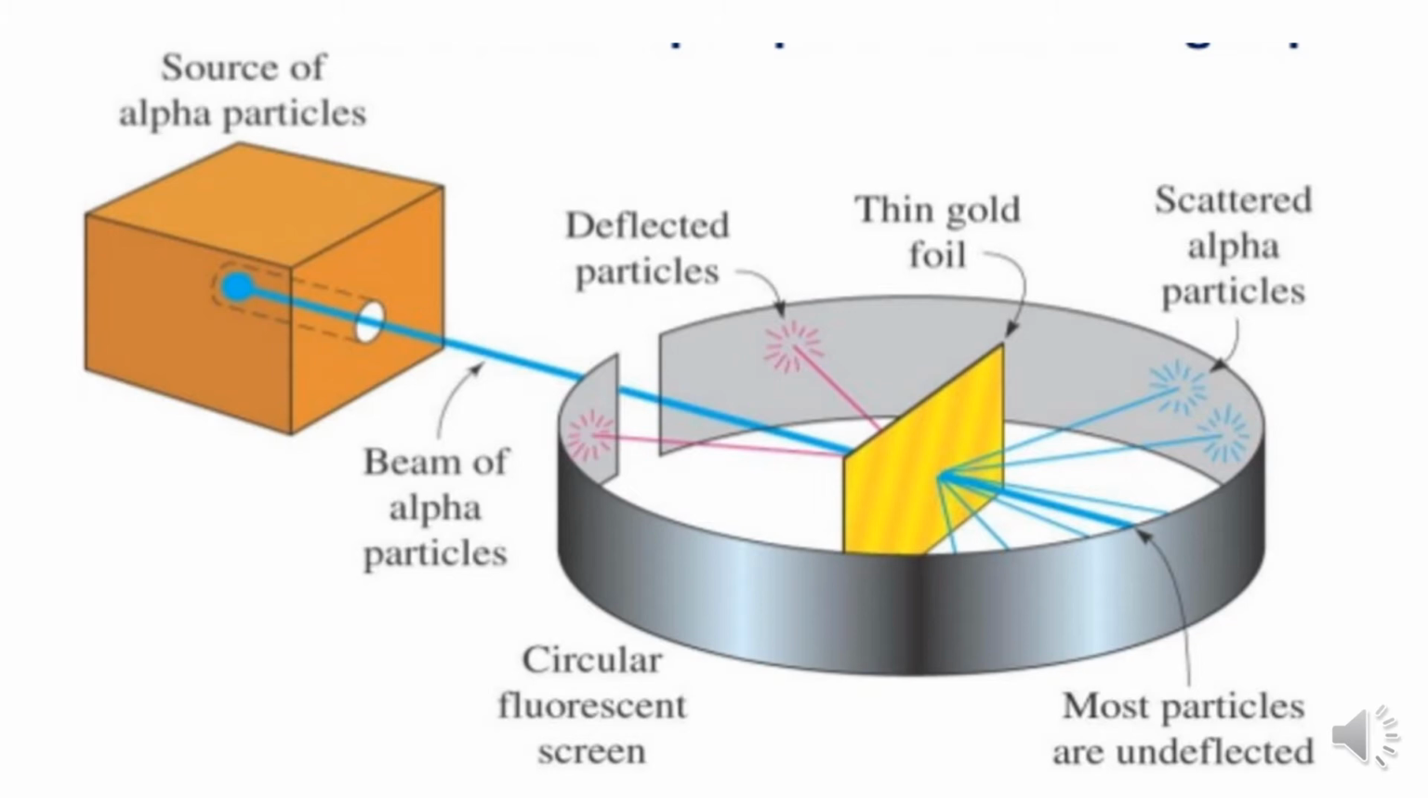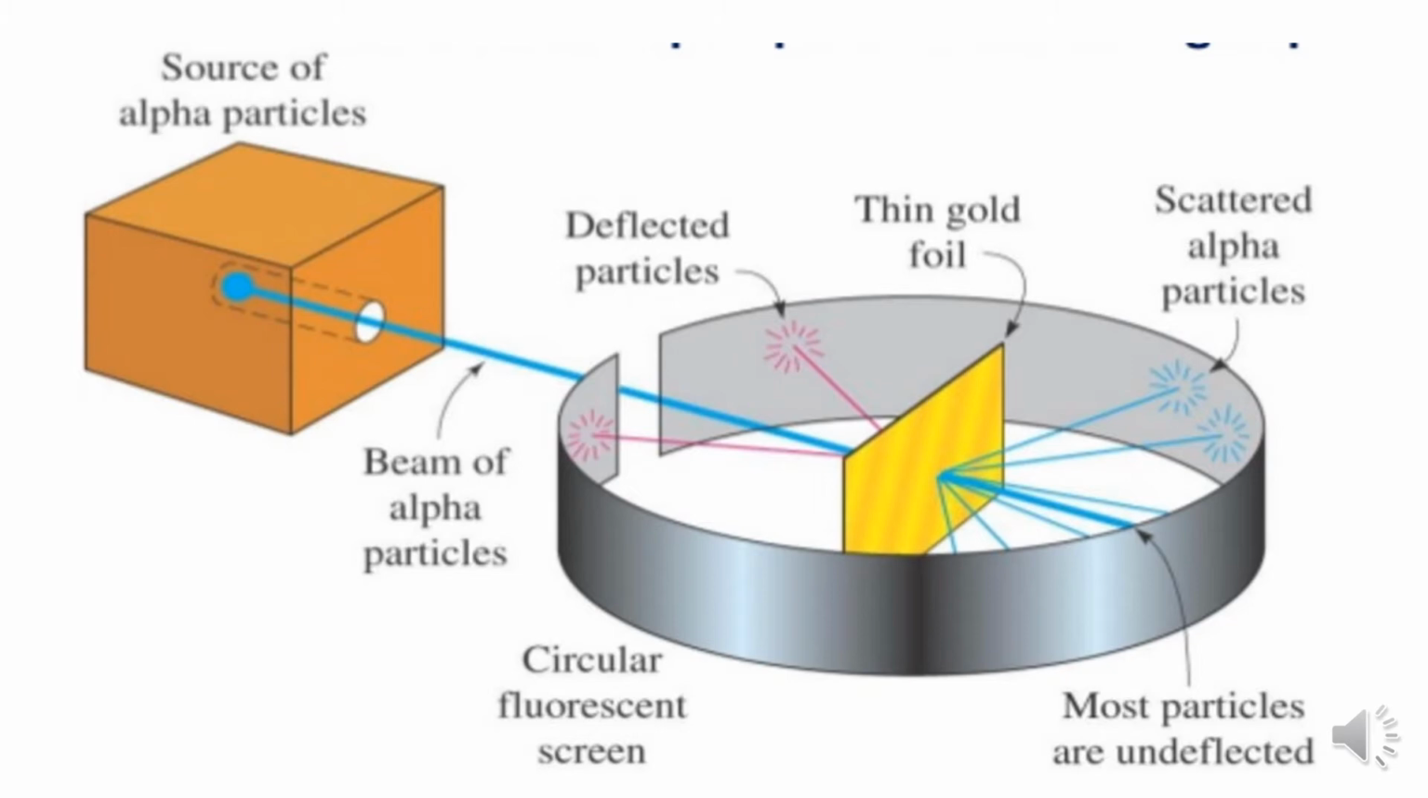And when he passed the alpha particles for his observation, you can see the blue colored line which is passing through the gold foil. Most of the particles were undeflected. Without deflection, they passed in a straight path.